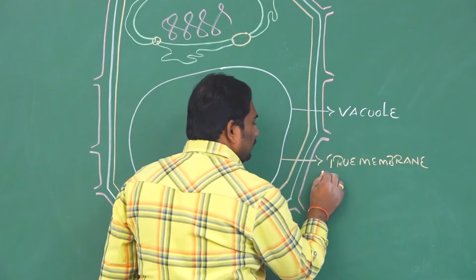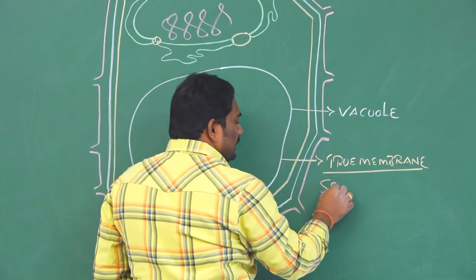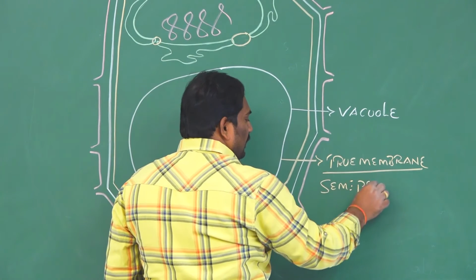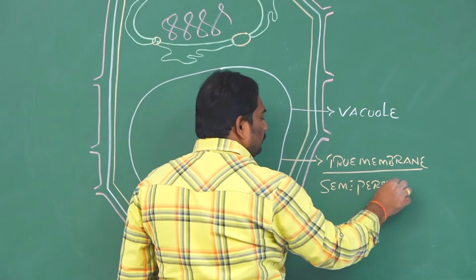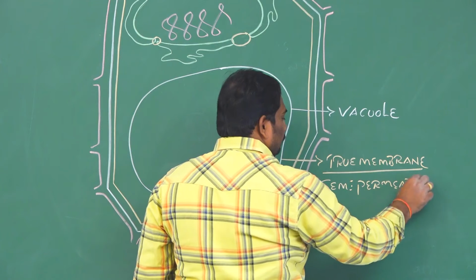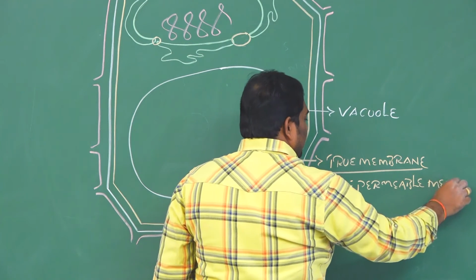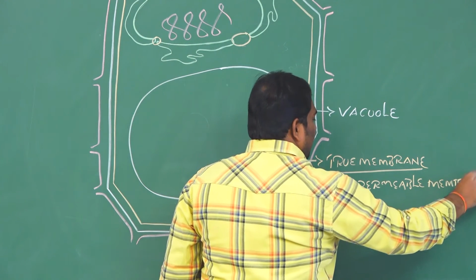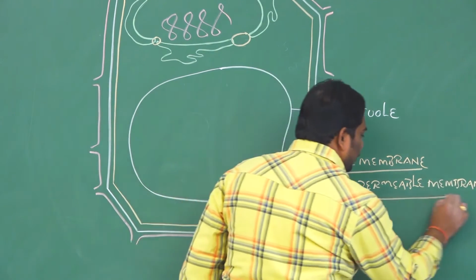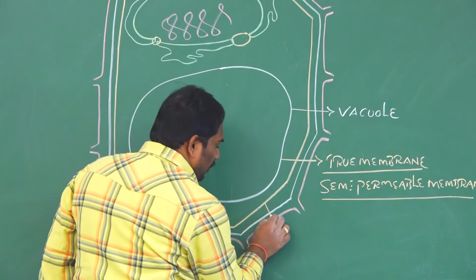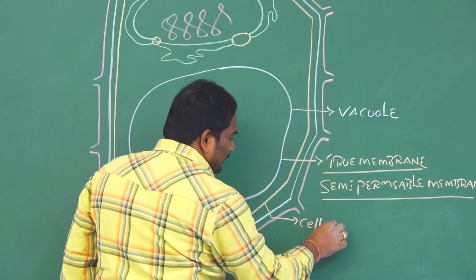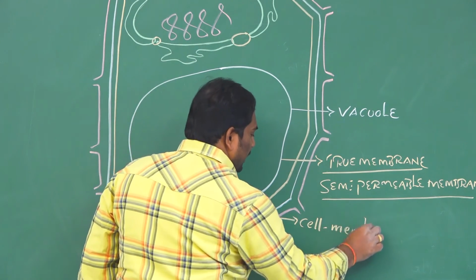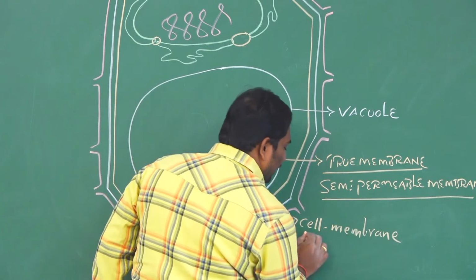This is also called a semi-permeable membrane. In animal cells, plant cells and bacterial cells, this is called the cell membrane. The cell membrane is also called a semi-permeable membrane.